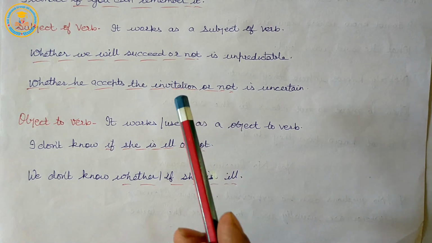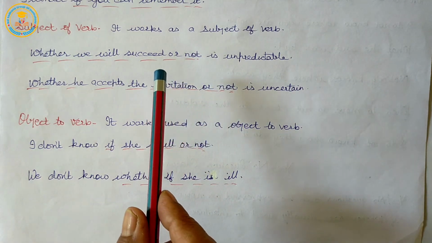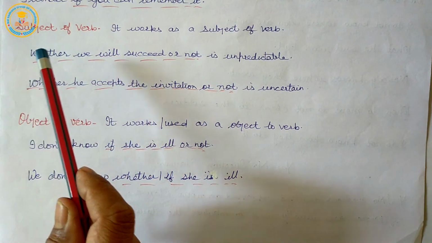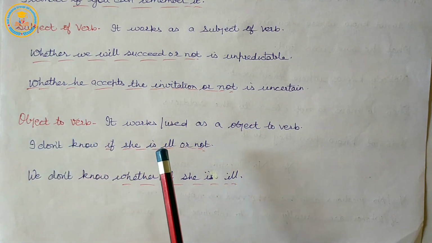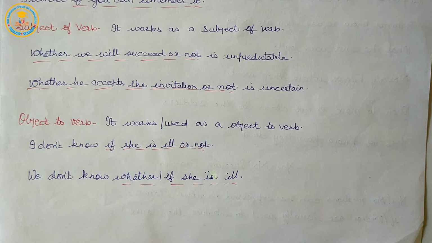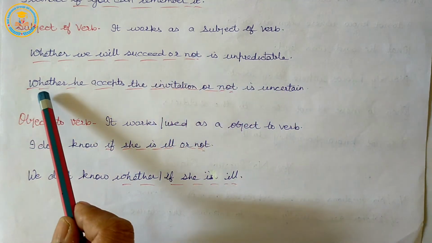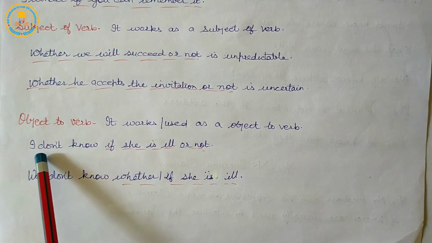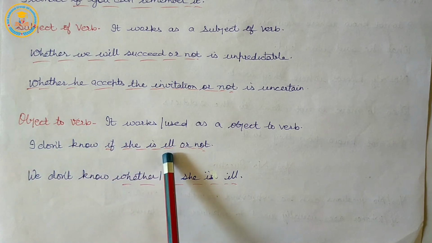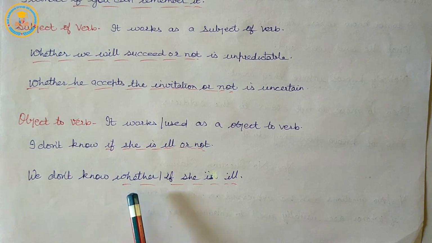So, it works as a subject of verb, and it is used as an object to verb. Examples: whether we will succeed or not is unpredictable. Whether he accepts the invitation or not is uncertain. I don't know if she is ill or not. We don't know whether or if she is ill.